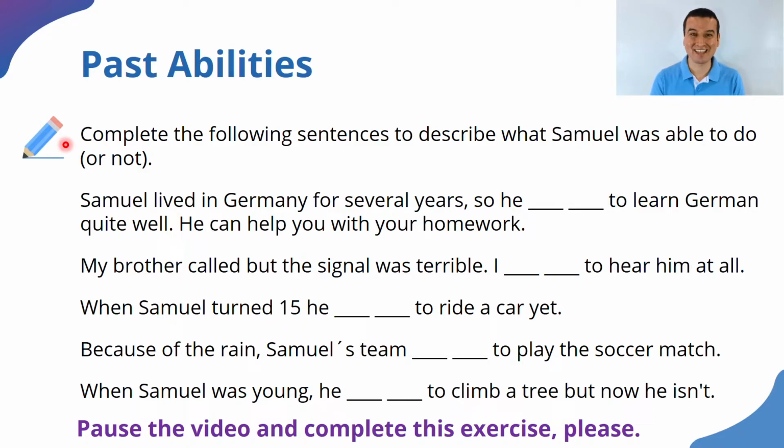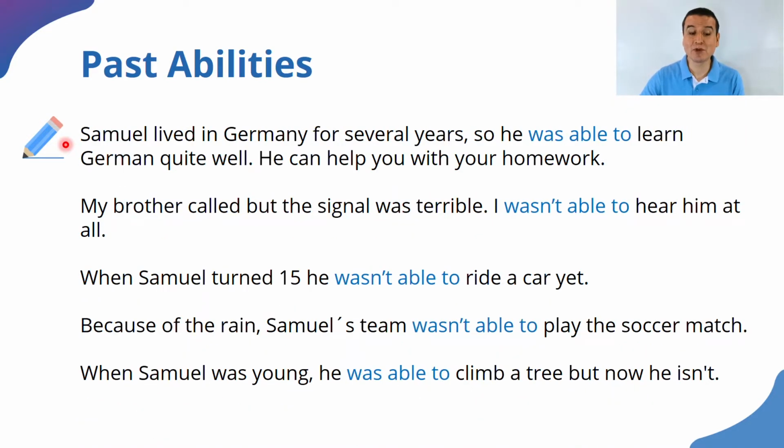All right. Thank you. Thank you very much for having done that. And now let's compare your answers. Look at the first one. Samuel lived in Germany for several years, so he was able to learn German quite well. He can help you with your homework. All right? So he was able means that he did it, he could do it, he had the ability to do it, and he put it into practice, and that's why he can help you with your homework.